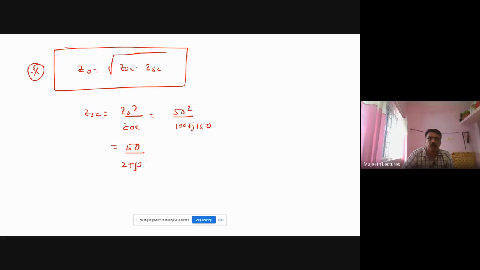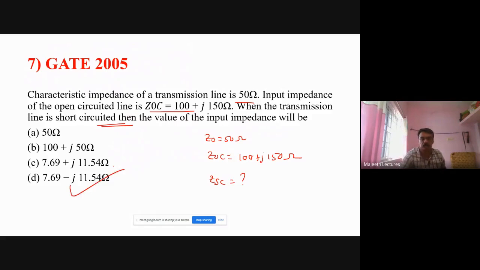So I take 50 outside: 50 into 50 divided by 50 times (2 plus j3). If you simplify, what you get is 7.69 minus j11.54.